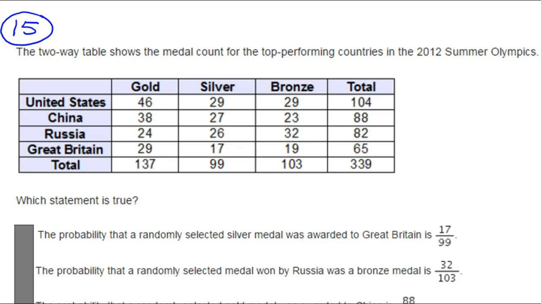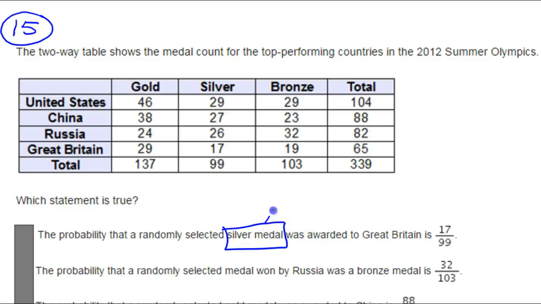Okay, the two-way table shows the medal count for the top performing countries in the 2012 Summer Olympics. So let's see, gold, silver, bronze, and we've got some countries. All right, and we have the number of medals for each country. So which statement is true? So let's just go through these one by one and find the one that is true. The probability that a randomly selected silver medal, I'm just going to pause right there, silver medal, okay?